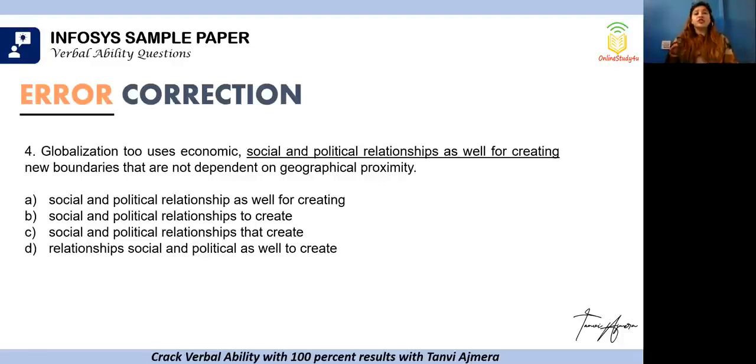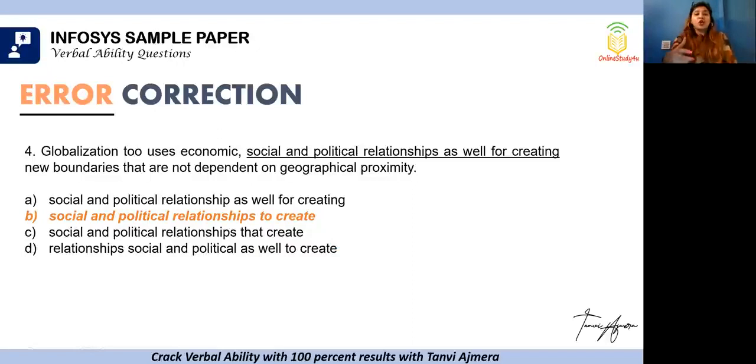Social and political relationship as well for creating, social and political relationships to create, that create, and relationships social and political as well to create. Now globalization too uses simple present tense, new boundaries that are not dependent. So creating is not required, right? Social and political relationships to create, yes. That create, and as well to create. So we have really boiled down to something between B and C, but B will be a correct answer because